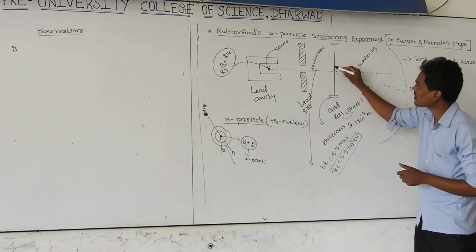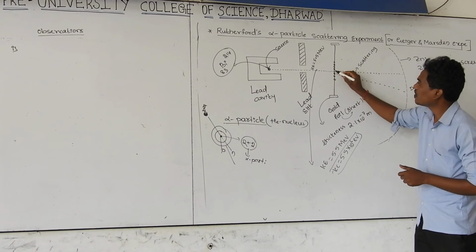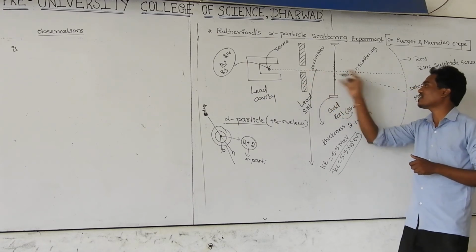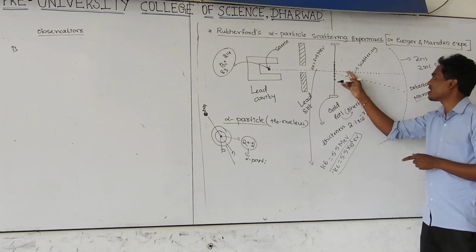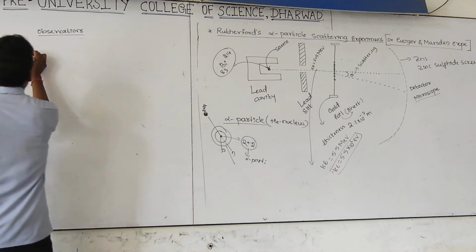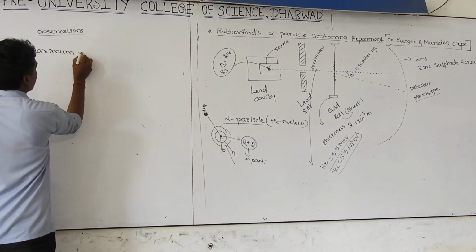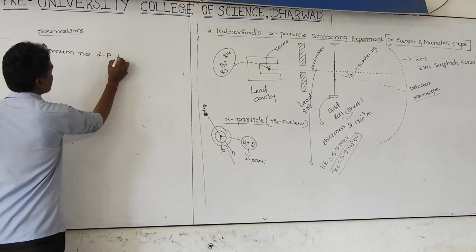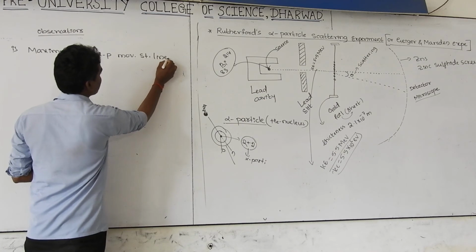Let us consider these are the nuclei of the gold foil. Whenever the alpha particles hit the target, the maximum number of them move in a straight line. This is the first observation.